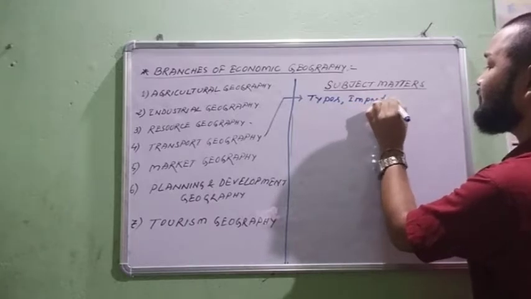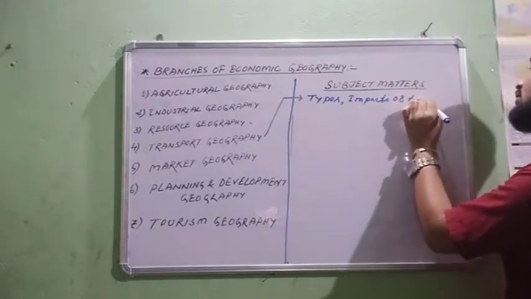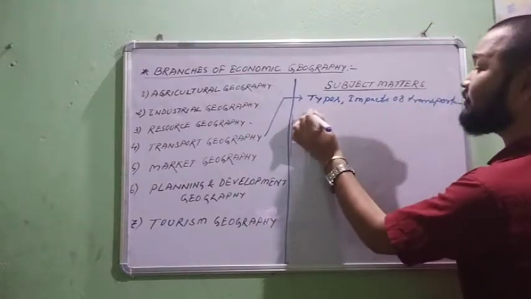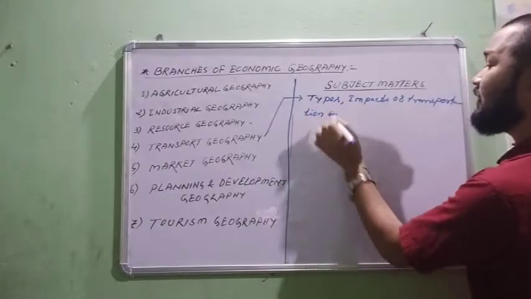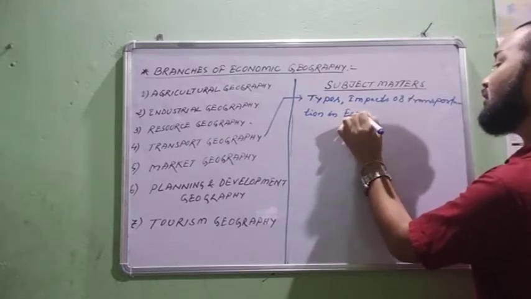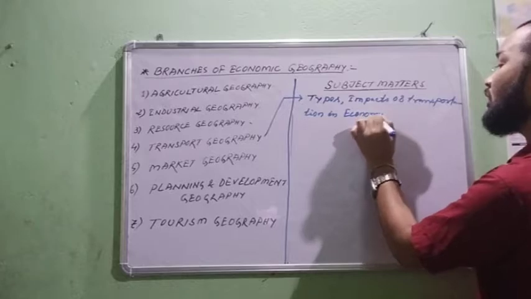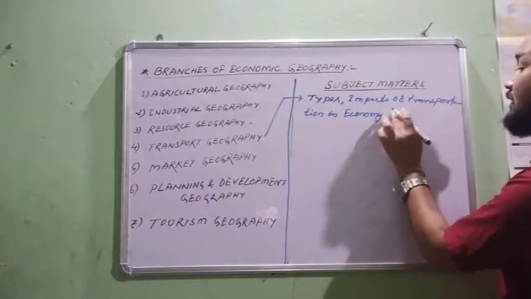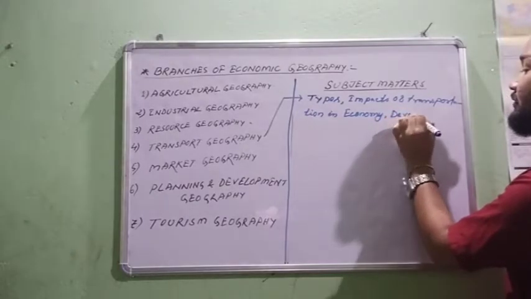impacts of transport, impact of transportation on the economy as well as development.